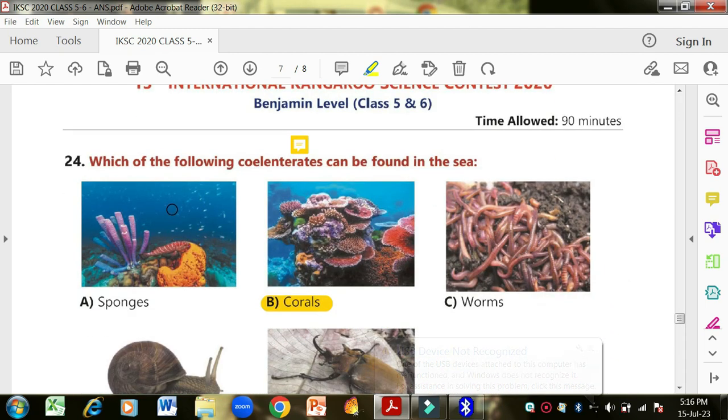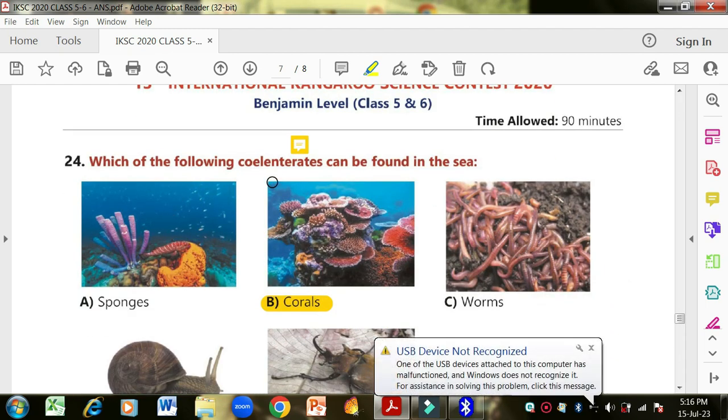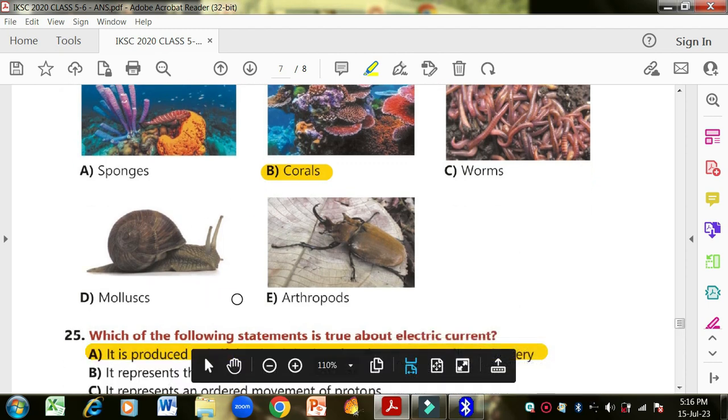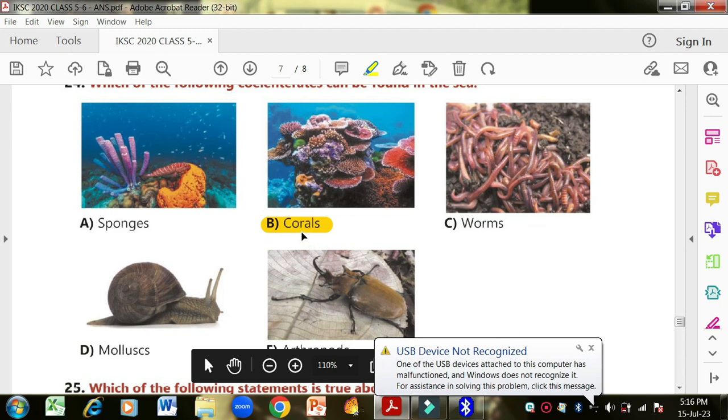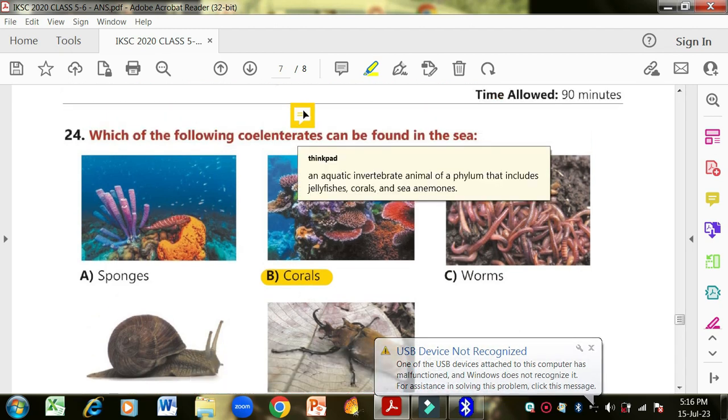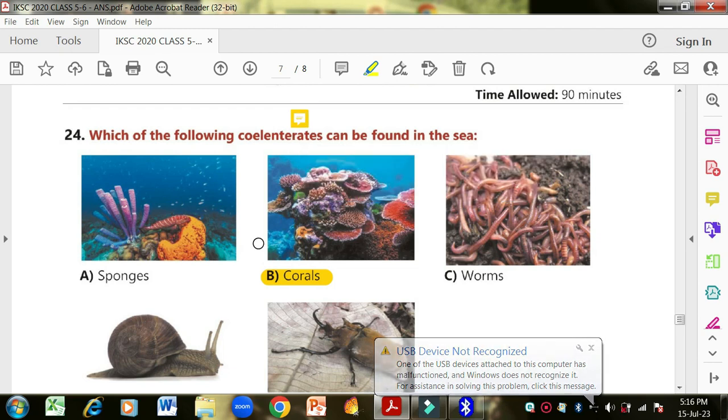Okay, number 24. Which of the following cnidarians can be found in the sea? Sponges, corals, worms, mollusks, or arthropods. So these are the corals, and you can see the definition of these. An aquatic invertebrate animal of a phylum that includes jellyfishes, corals, and sea anemones. Okay, so corals are found in the sea.